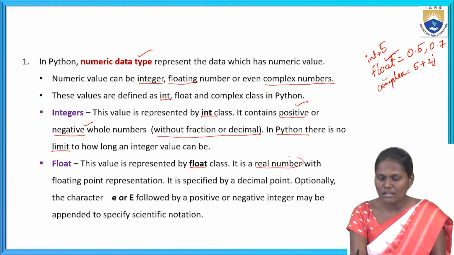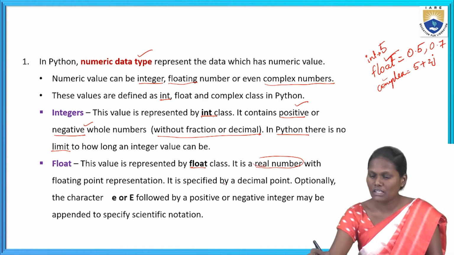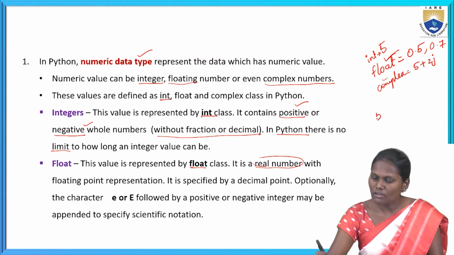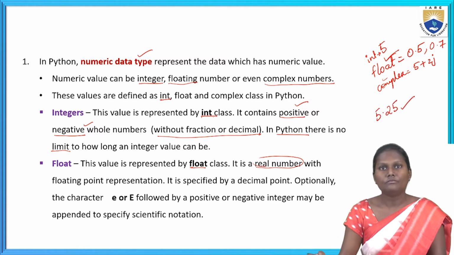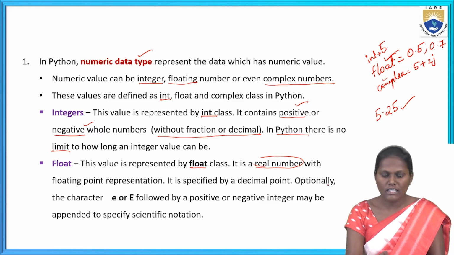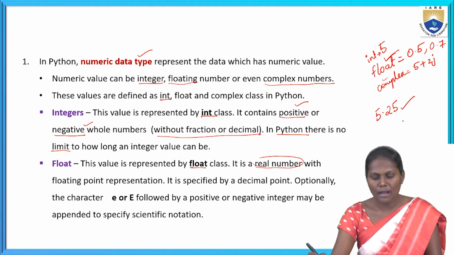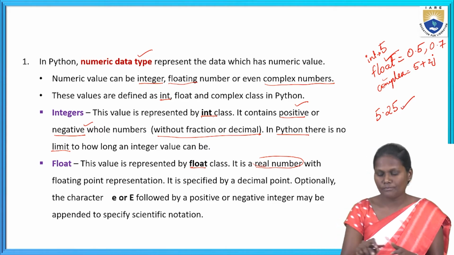It is specified by a decimal point. Optionally, the character e or capital E followed by a positive or negative integer may be appended to specify scientific notation.